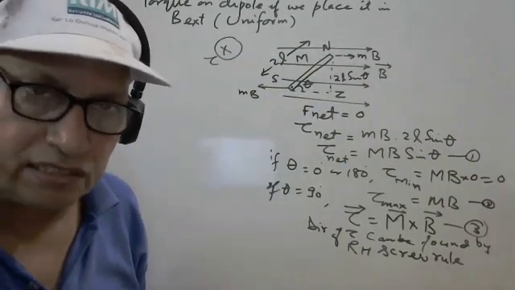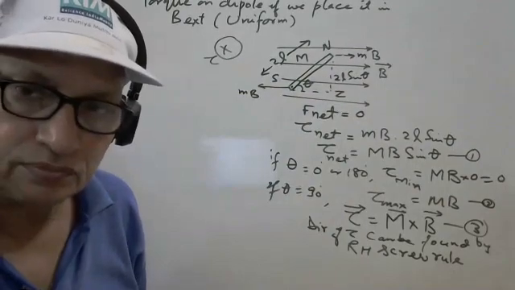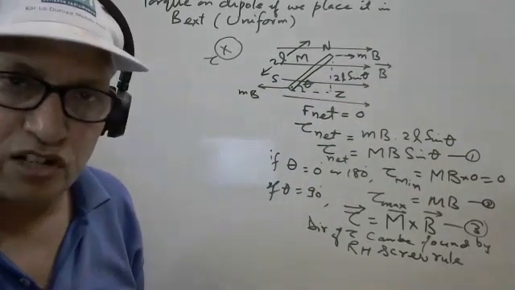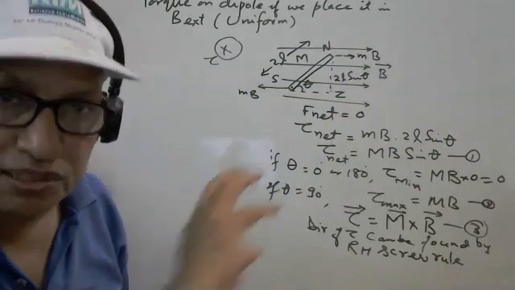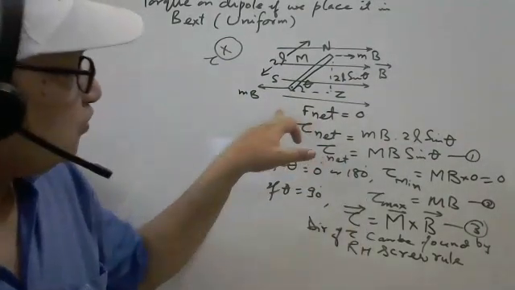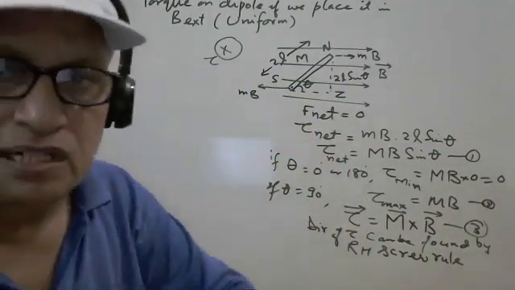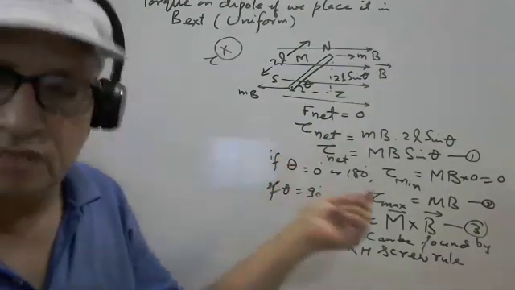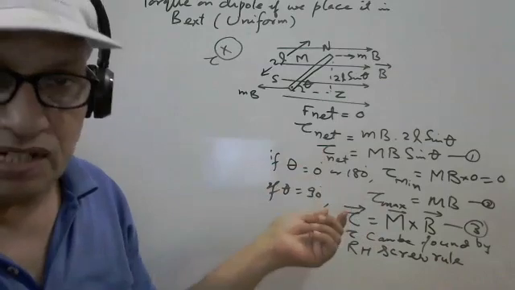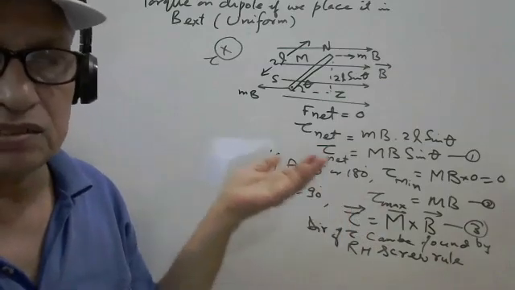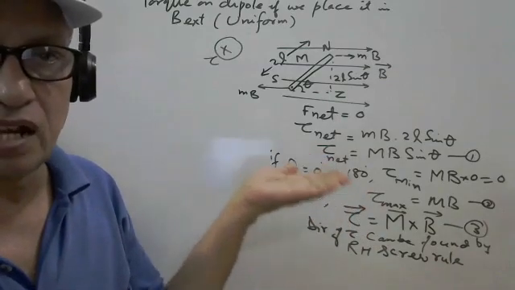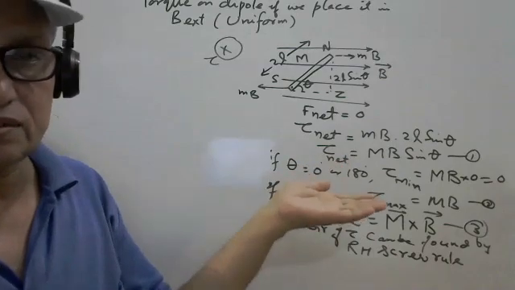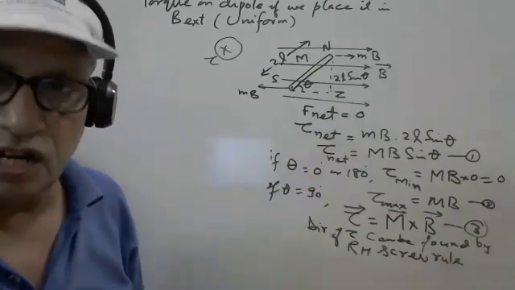What is the tendency of this torque? Because of the torque, it rotates. Net force is 0, so there is no linear motion, but because of this torque, there is rotatory motion, and ultimately it aligns in the direction of the external magnetic field. Finish. That's all. Got this point?